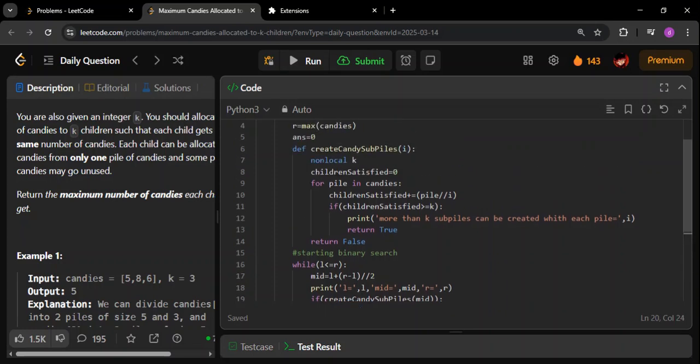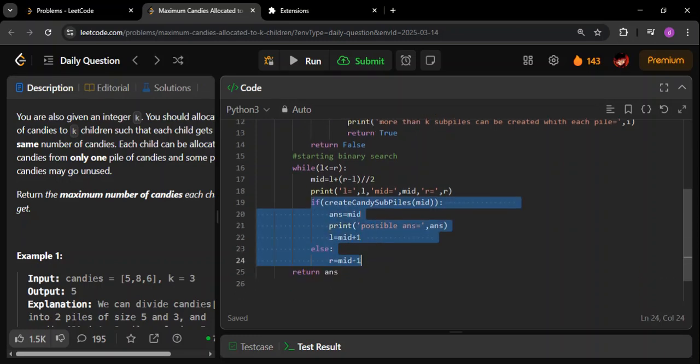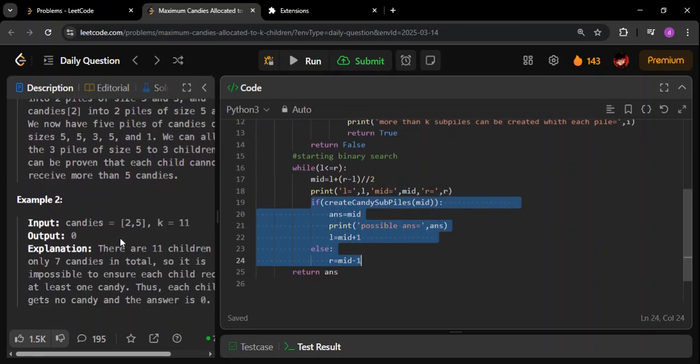Remember, answer is 0. The answer will start from 0 if this code is not executed. In example number 2, if you see, the answer is coming 0. Here 2 plus 5 is equal to 7, so there are only 7 candies. Even if you divide to the deepest extent, you will have only 7 piles. Still you cannot give equal candies to every child. That's the basic idea.